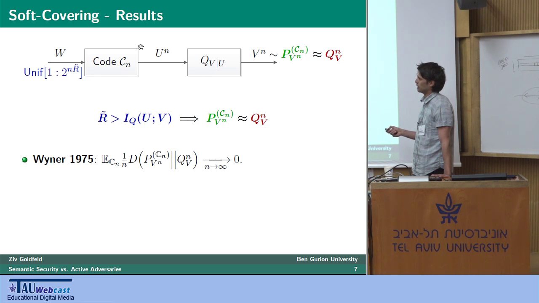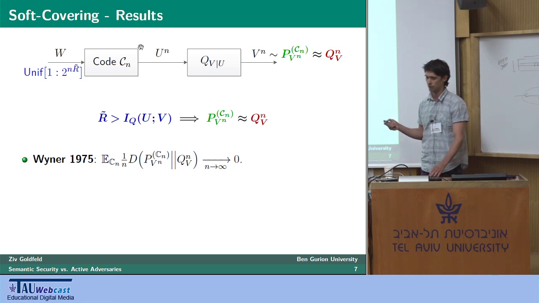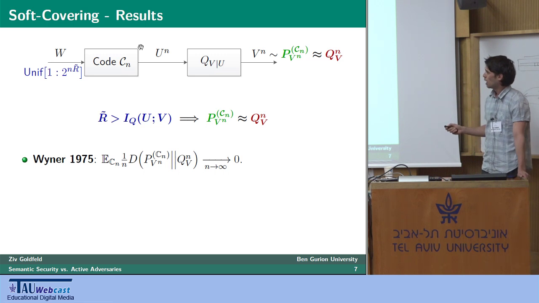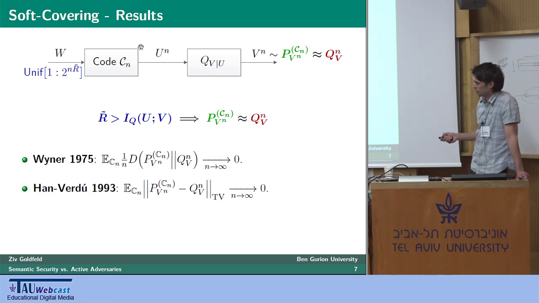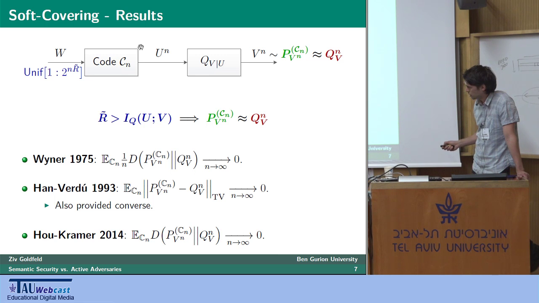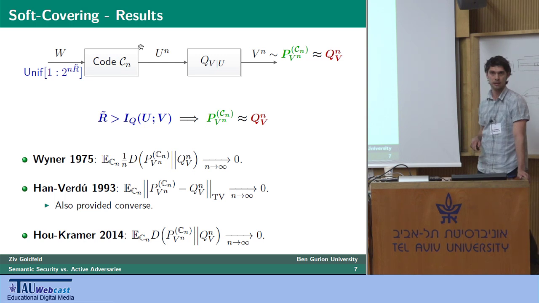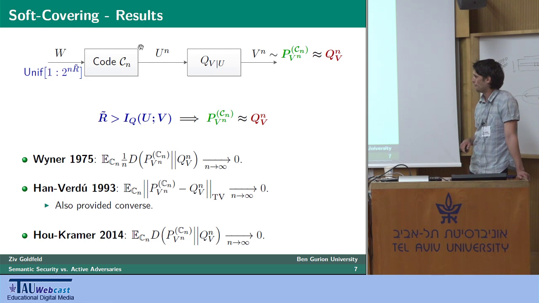Wyner originally derived this result in '75 in his common information paper for the normalized Kullback-Leibler divergence, which is not really a metric, but it can be thought of as a distance between distributions, also sometimes called relative entropy. Later on in '93, Han and Verdú had it for the total variation distance. They also provided a converse. And recently in 2014, Hou and Kramer derived it for the unnormalized relative entropy.